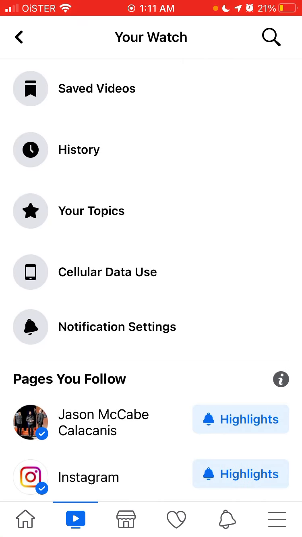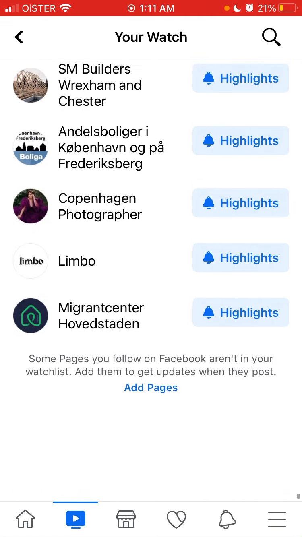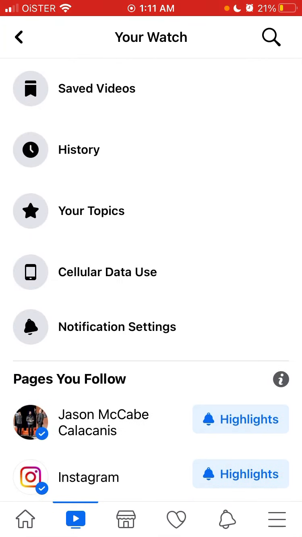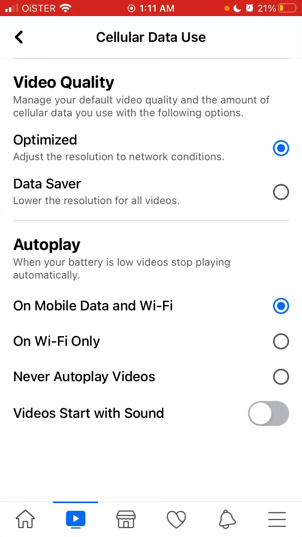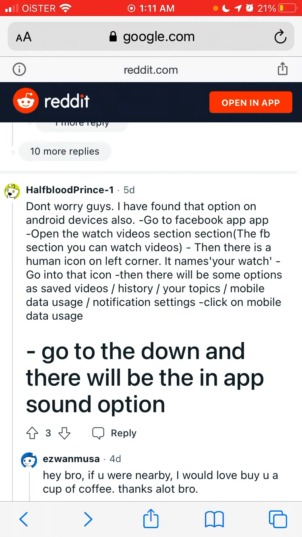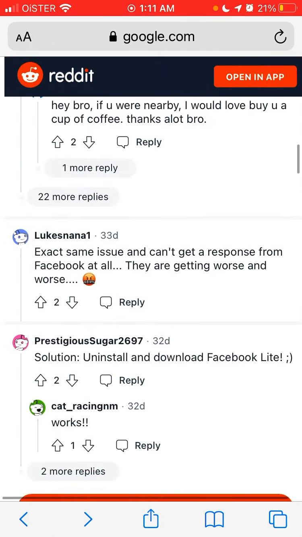So yeah, somewhere here on Android there should be that option. It should be just called mobile. Maybe that's that. So there you have it. Try that.